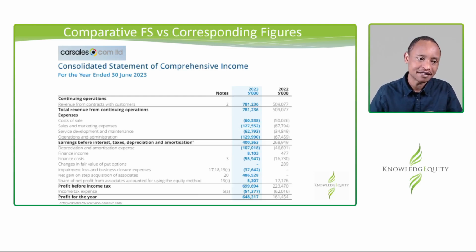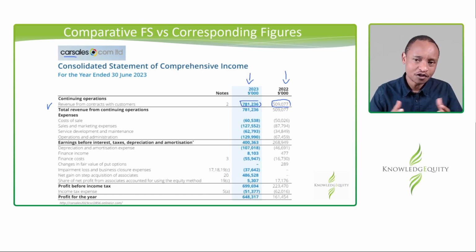These are from Car Sales Group. You can see that we've been provided with 2023 figures and the prior year figures. If we take an example of revenue, you can see that revenue in the prior year was 509 million, and in the current year, it's 781 million.